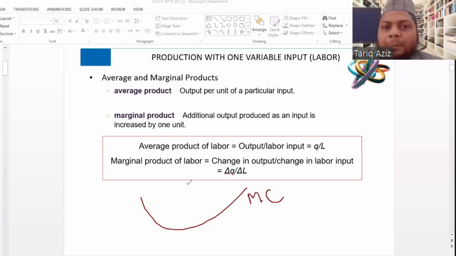But the shape of the marginal product curve will be opposite of this. What I mean by opposite will be like this. This is marginal product. Marginal product will initially increase, then after reaching its maximum, it will start decreasing. And as we saw in the law of diminishing returns, it can go into the negative territory also.